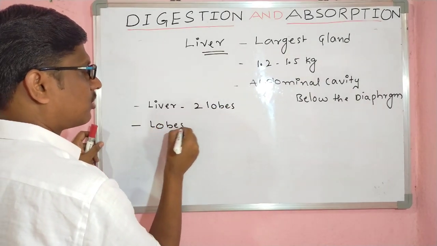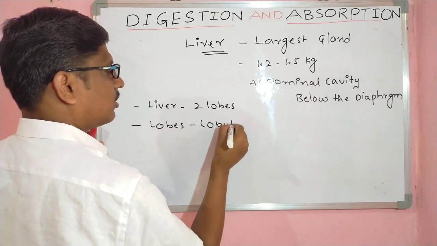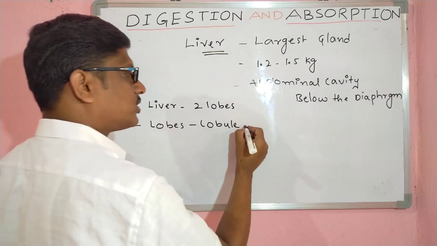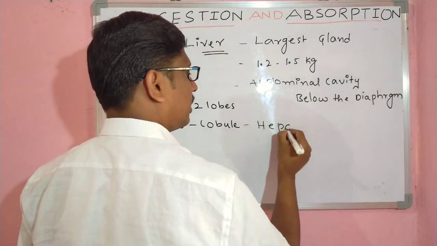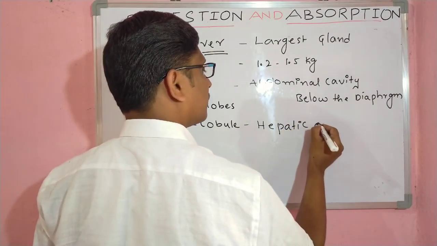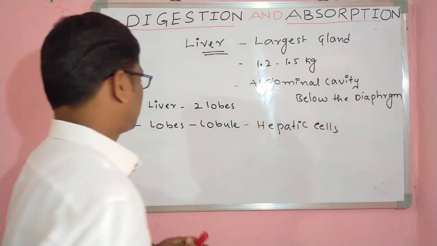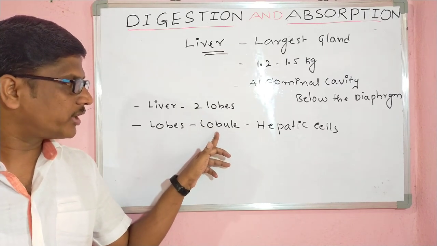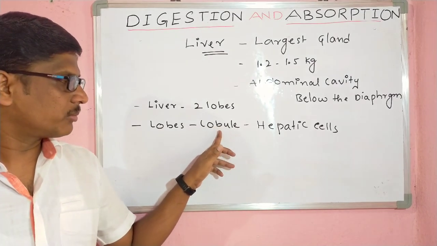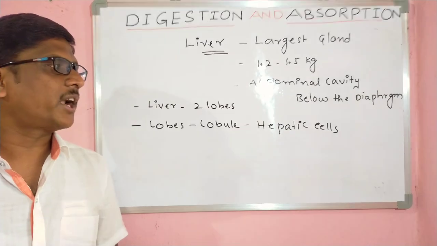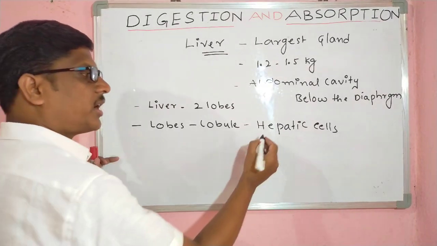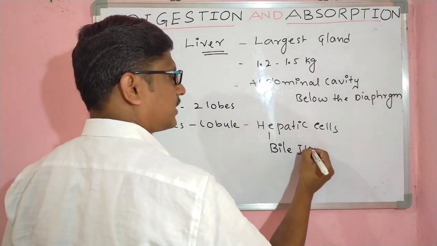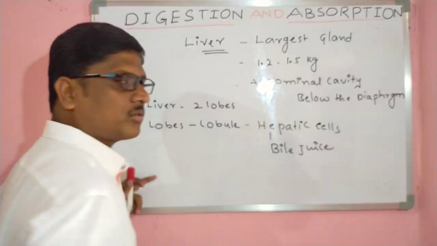These lobes are formed from lobules. These lobules contain cells called hepatic cells. See, the liver contains two lobes, modified from lobules, and they contain the hepatic cells. These hepatic cells secrete bile juice.